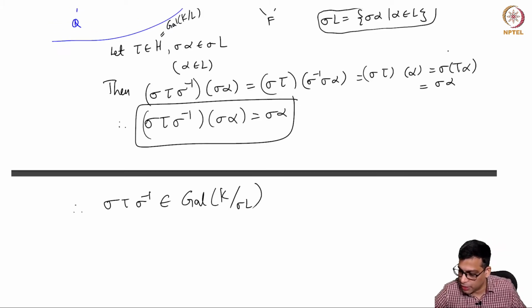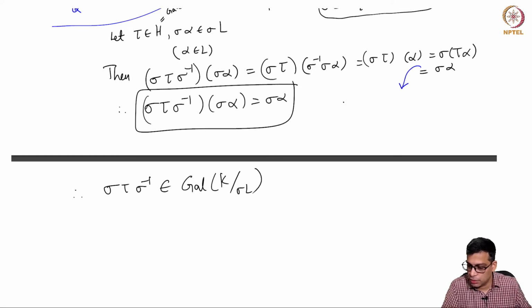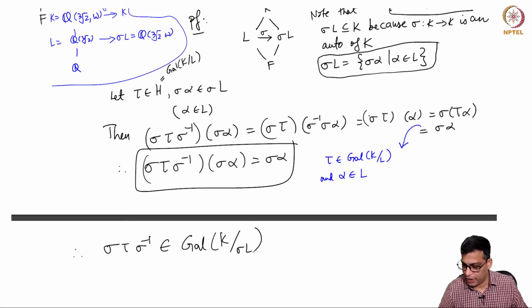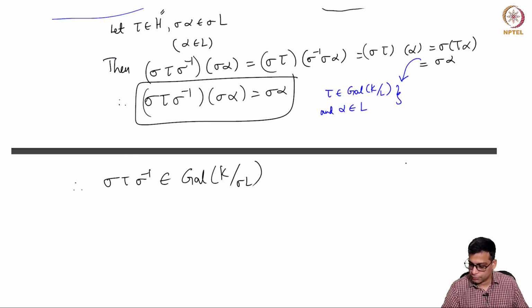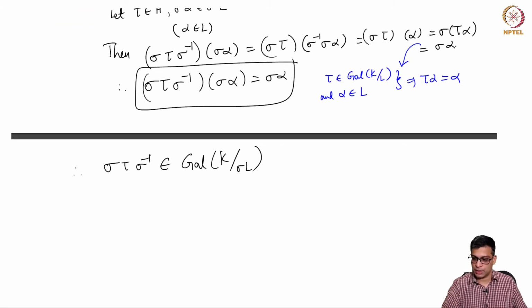And this step here, I will maybe highlight this. This step here is because tau is in the Galois group of K over L and alpha is in L, right? So by definition, tau alpha is alpha, because alpha is an element of L, tau fixes L. So that is the statement.